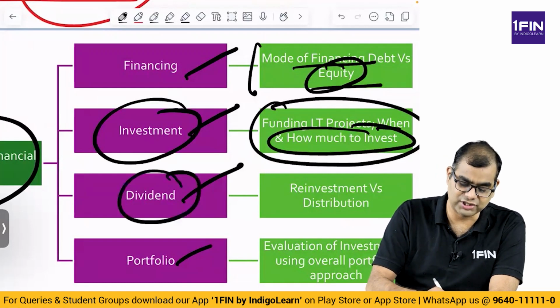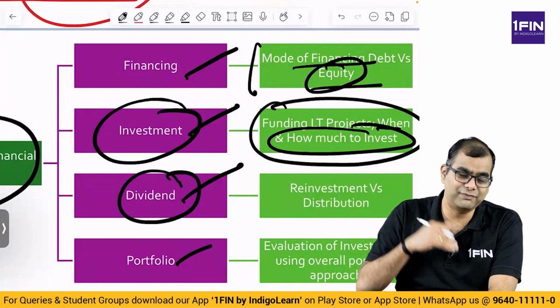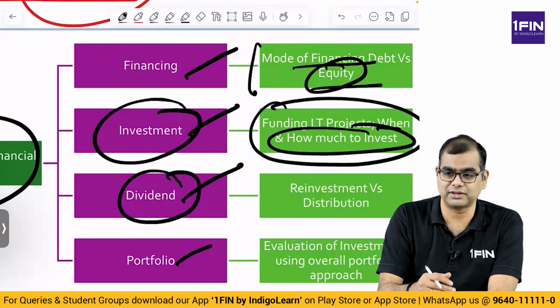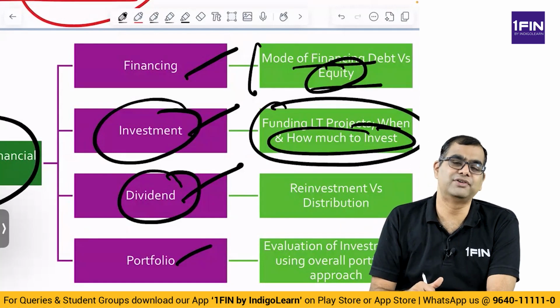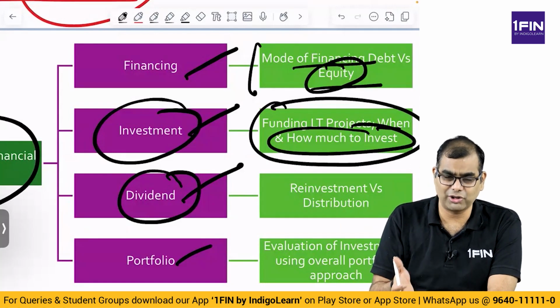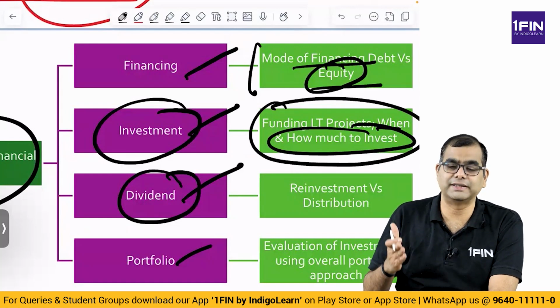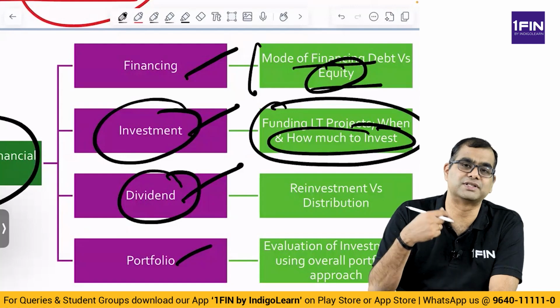Right, then you have dividend decisions. The dividend decision is, once I generate certain profits, how much of profit should I keep with myself and reinvest in the business? When I'm generating returns from the business, are the returns better, or am I better off giving off the money as dividend to the shareholders? You will learn about a concept called sustainable growth rate as you move forward. Figure out whether paying dividend is better or retaining the money for reinvestment within the business is better.